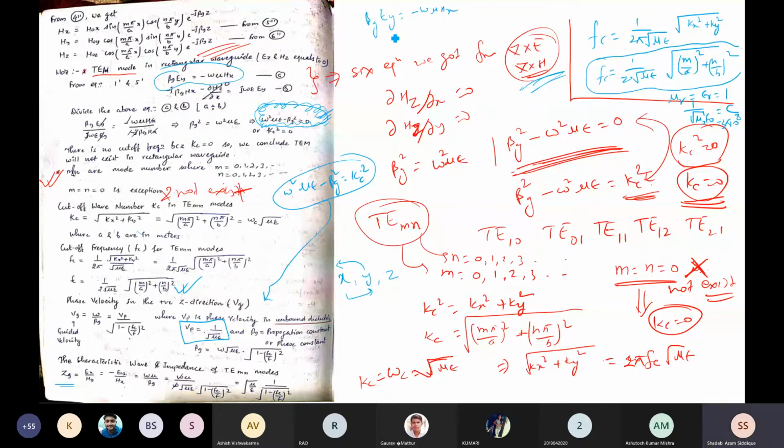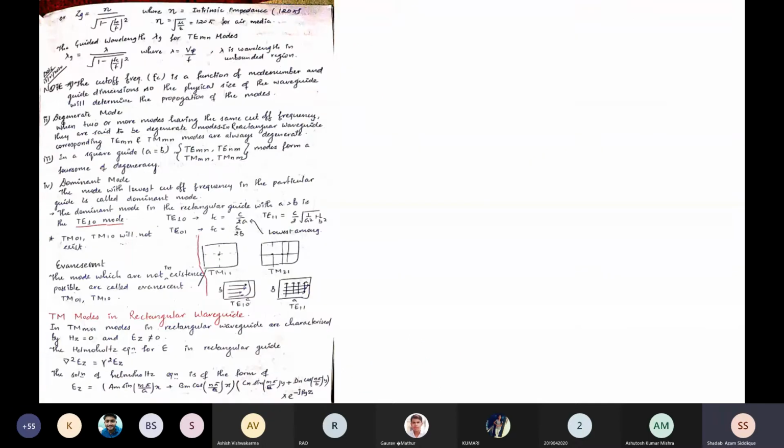mu will be the square root, and it can be written as the square root of mu by epsilon, times 1 upon square root of 1 minus fc by f whole square. So all these equations we have got. Okay, clear?